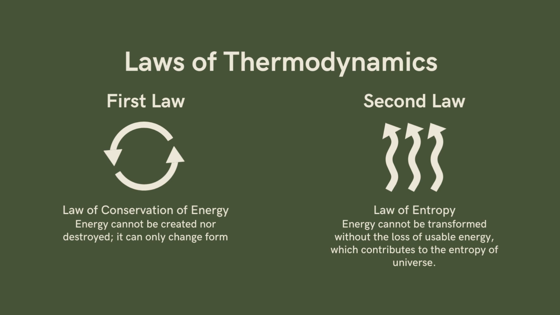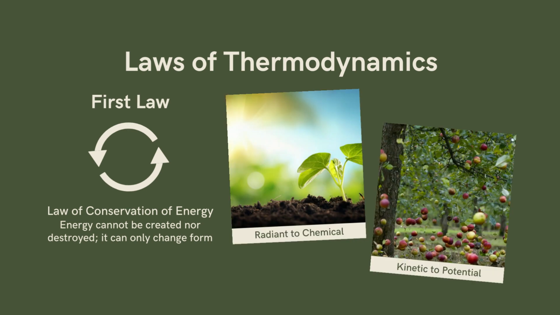In order for us to fully understand the essence of energy in biological organisms, we are going to discuss the laws of thermodynamics. There are two laws of thermodynamics that we need to understand, the first law and the second law. We will talk about them in the next slides. The first law is the law of conservation of energy.